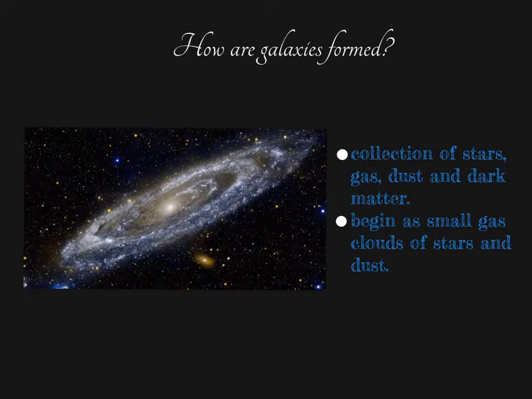How are galaxies formed? Galaxies are collections of stars, gas, dust, and dark matter held together by gravity. Their appearance and composition are shaped over billions of years by interactions with groups of stars and other galaxies. Using supercomputers, scientists can look back in time and simulate how many have formed in the earlier universe and grown into what we see today.